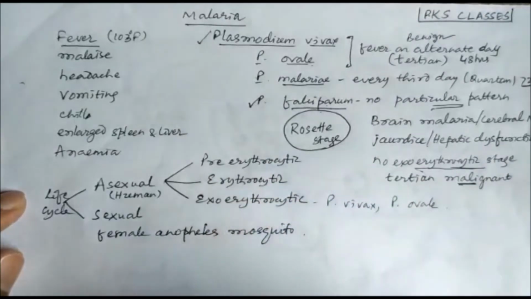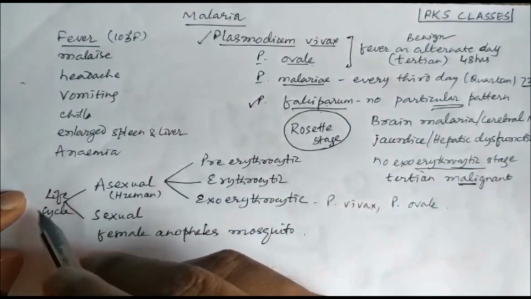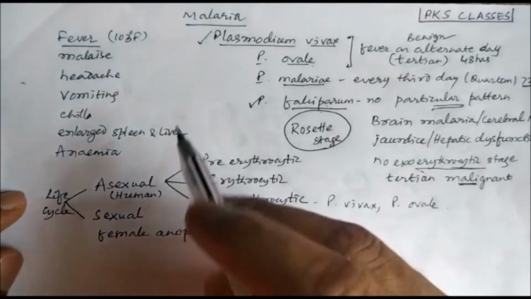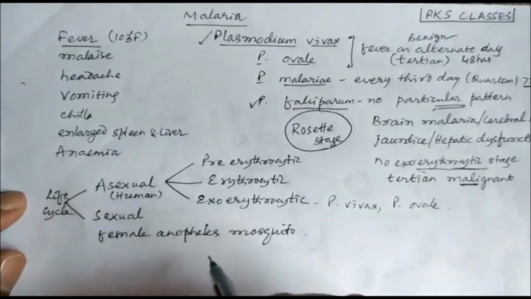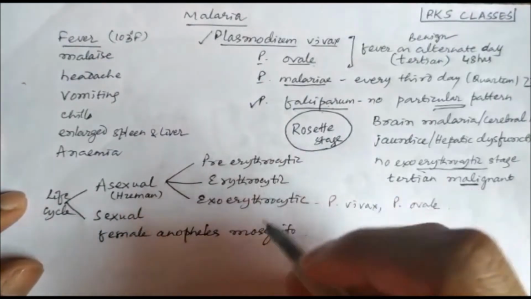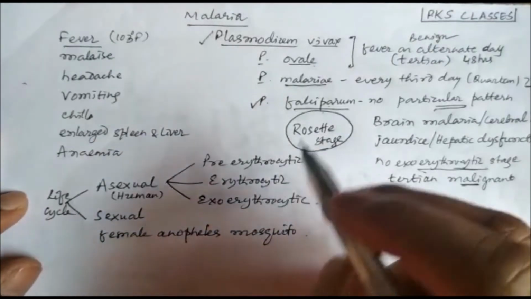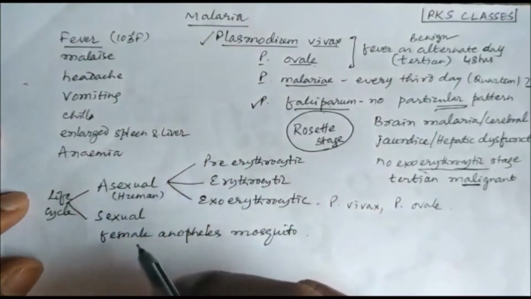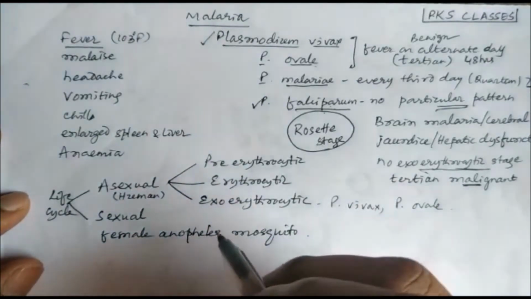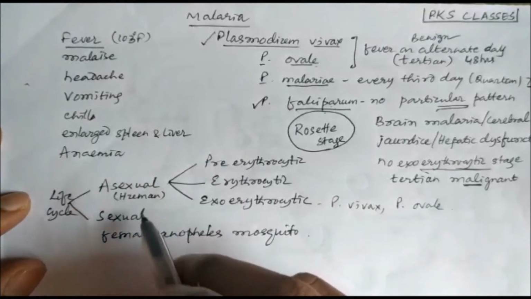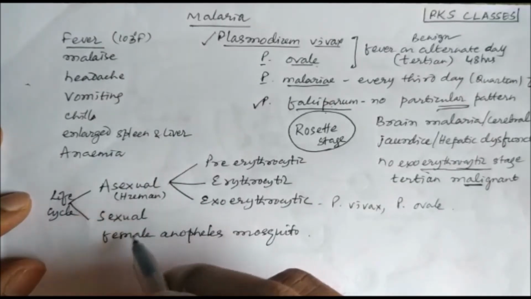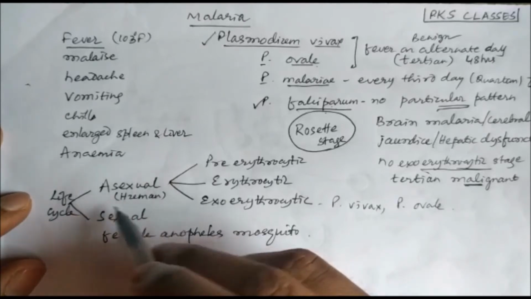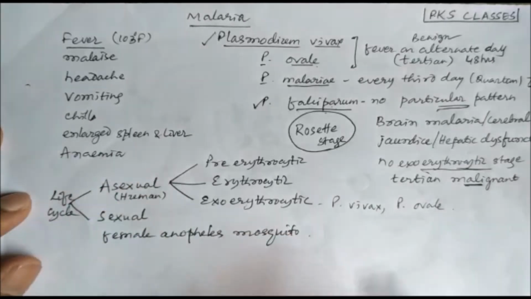Okay. And second thing, if we discuss the life cycle of this Plasmodium, it has two hosts. One is the human being and the other is the female Anopheles mosquito, because the male Anopheles mosquito does not feed on blood, so only females feed on blood. The female Anopheles mosquito is where the sexual life cycle occurs, and in human beings it is the asexual life cycle.